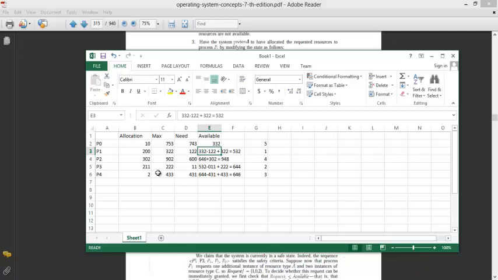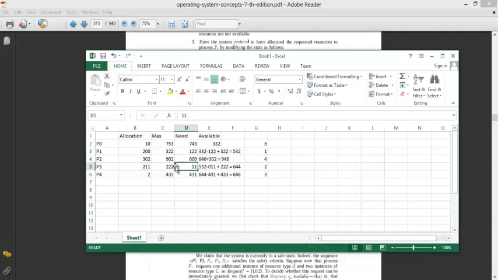And this is a fraction, I mean, for individual digits. So 332 minus 122 will be 210. 210 had become available inside the system, then it freed 322, so it becomes 532. Now the available becomes 532 and the need of P2 is 600. So the need is greater than available, we cannot satisfy this need, so we move on to the next, P3.